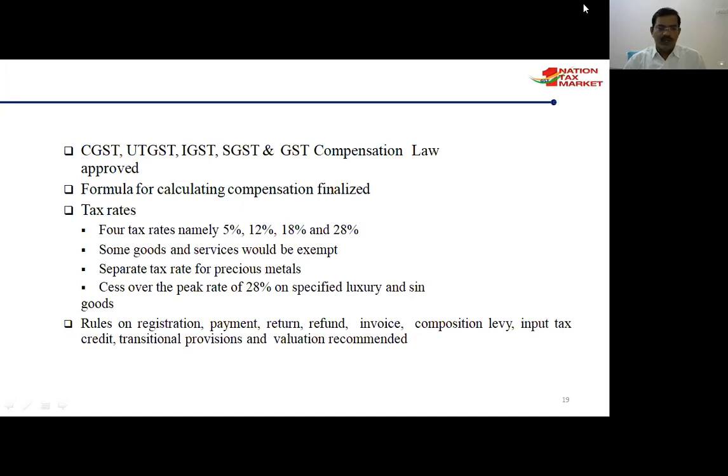Some of the goods are exempted. We discussed earlier the separate tax for precious metals, 1 to 3%. There is a cess over the peak rate of 28% on specified luxury and sin goods.